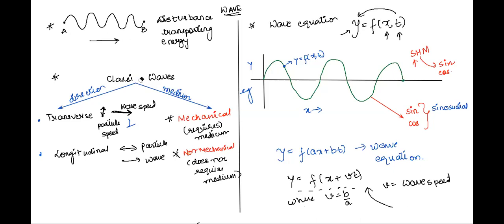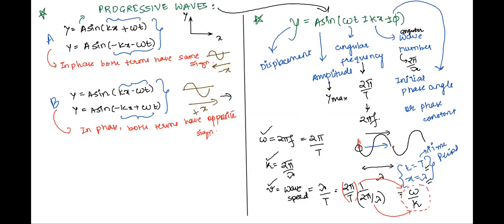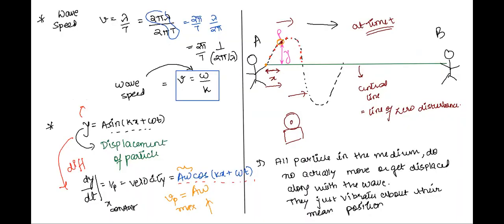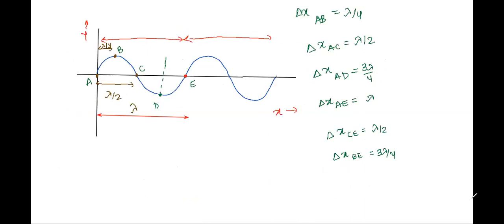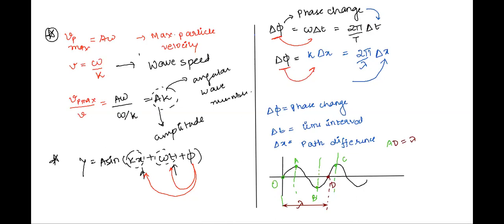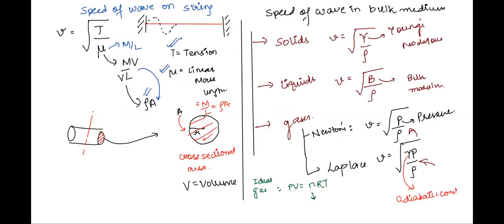Then we saw what a progressive wave looks like, especially a sinusoidal wave. We understood how we define the speed of the wave and particle velocity and their ratio. The ratio of maximum particle velocity to wave speed gives you AK. Then we saw the difference between phase change, time interval and path difference. We understood using different examples what path difference is.